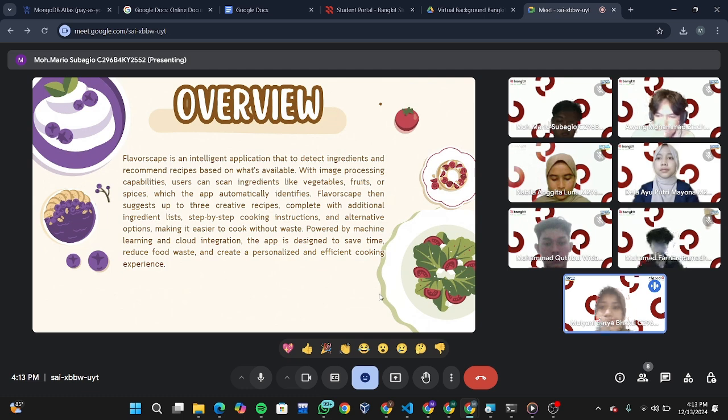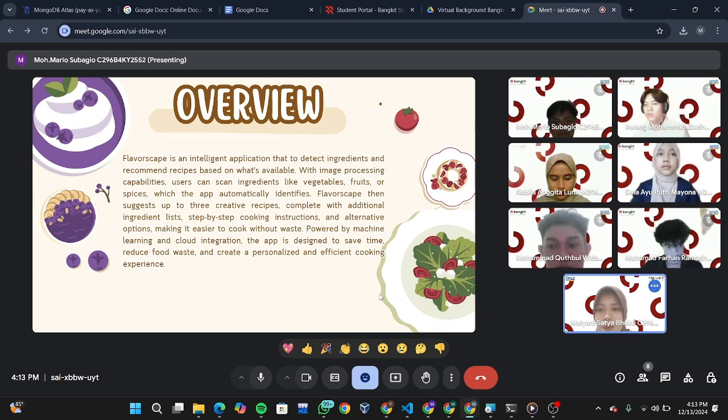Okay, Flowerscape is an intelligent application that detects ingredients and recommends recipes based on what's available. With image processing capabilities, users can scan ingredients like vegetables, fruit, or spices. With the app automatically identifying them, Flowerscape then suggests up to 3 creative recipes, complete with additional ingredient lists, step-by-step cooking instructions, and alternative options, making it easier to cook without waste, powered by machine learning and cloud integration. Okay, next.